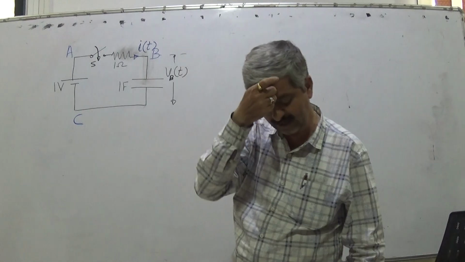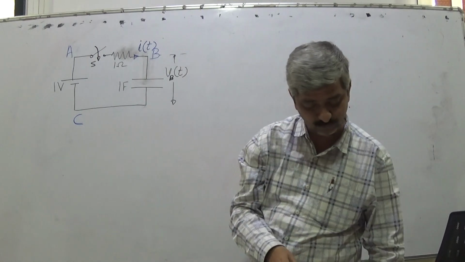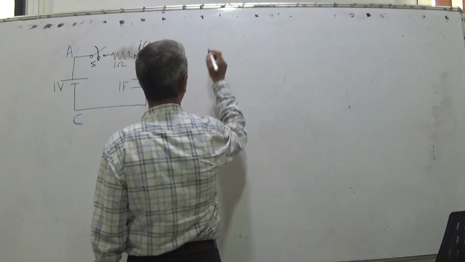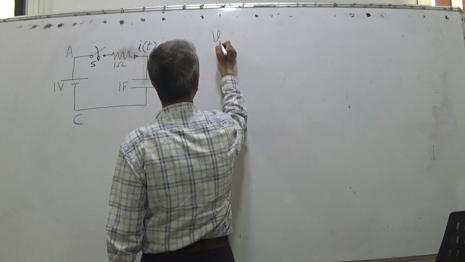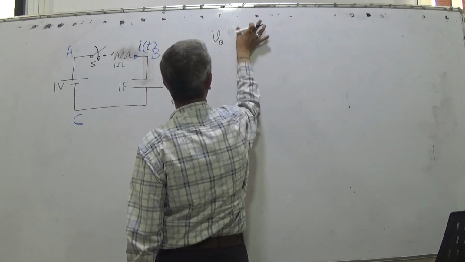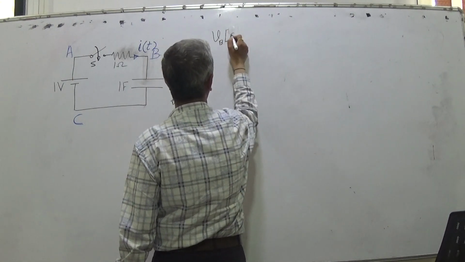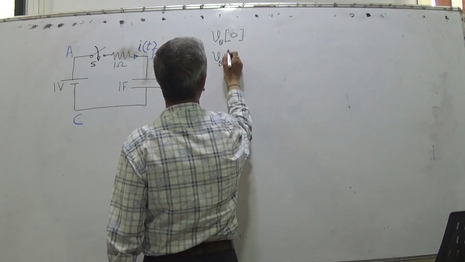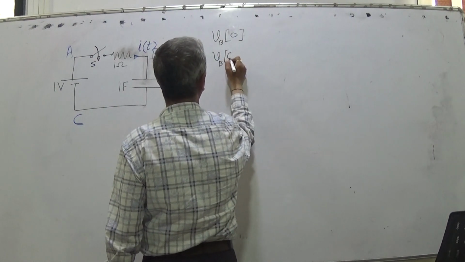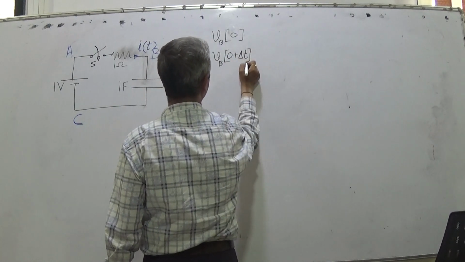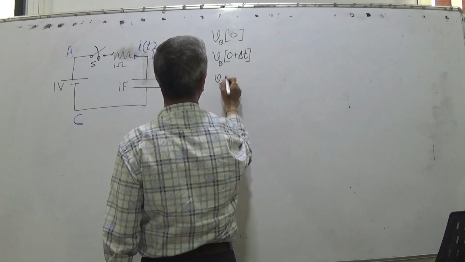Then I will try to take readings, first VB at t equal to 0, VB0. Then I will take VB at the next time instant delta t, where delta t is very small. Then I take the next reading.